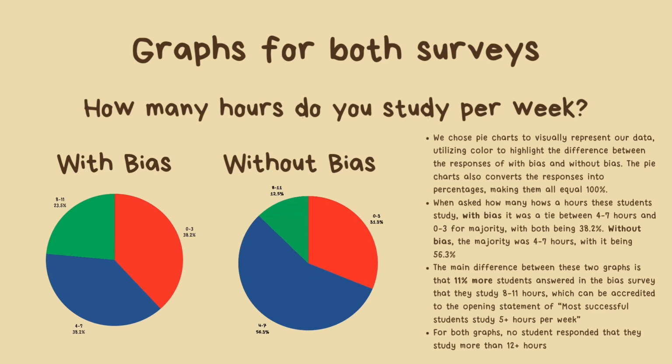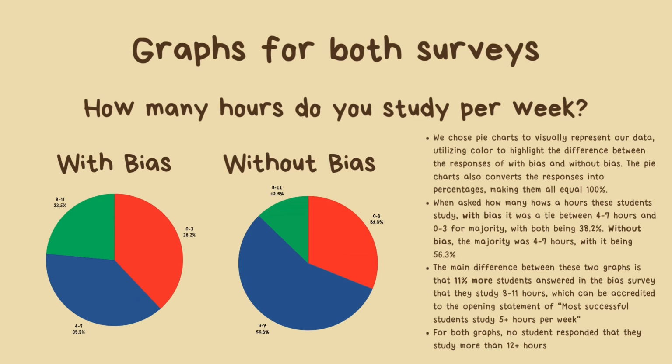And here we have the graphs for both of the surveys. Our first question is, how many hours do you study per week? We have both graphs, with bias and without bias. We chose to use pie charts to visually represent our data, and we picked this so that we could utilize color to highlight the difference between the responses with bias and without bias. The pie chart also converts the responses into percentages, which makes all of them equal